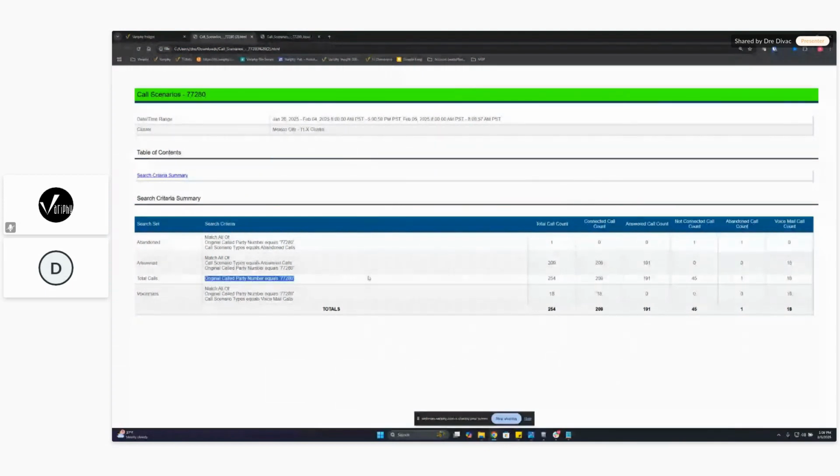But you can see our total calls to the hunt group, and then each one of those criteria is separated into a search set: how many abandoned calls, answered calls, and voicemails. Nice, easy way of filtering down calls going in. You can do this by department. It doesn't have to be by name or by number. There are all sorts of ways you can get it, but these call scenarios really help us filter out the calls you want to see going into a hunt group or a department or whatever scenario you might be looking for. So nice, easy way of taking a look at those calls.